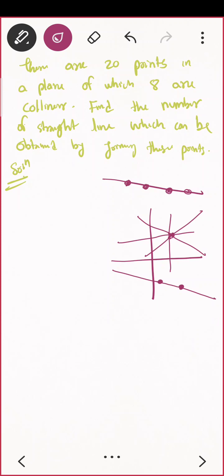Very nice. That was an important thing. Now, the number of straight lines out of 20 points. If you have 20 points, you have to select only 2 points of them. टू पॉइंट्स का पेयर बनाना है अपने को. सो नंबर ऑफ स्ट्रेट लाइन विच कैन बी ड्रॉन, व्हाट डू यू थिंक?